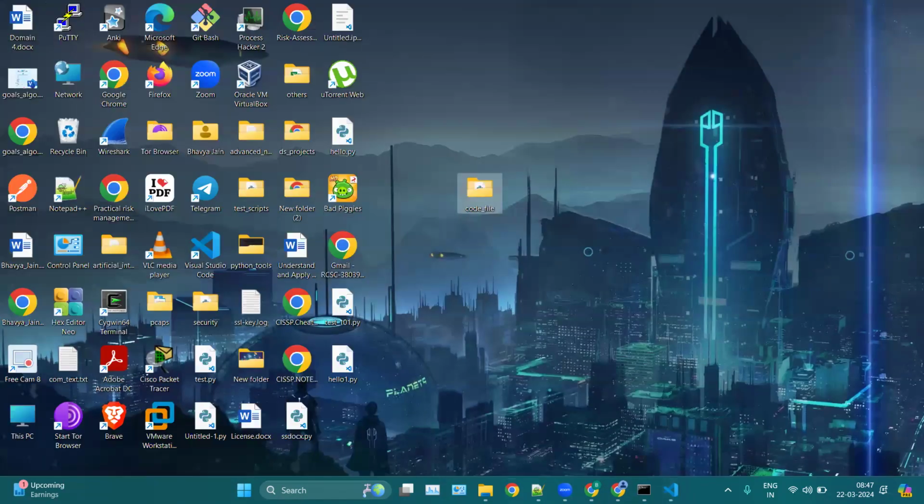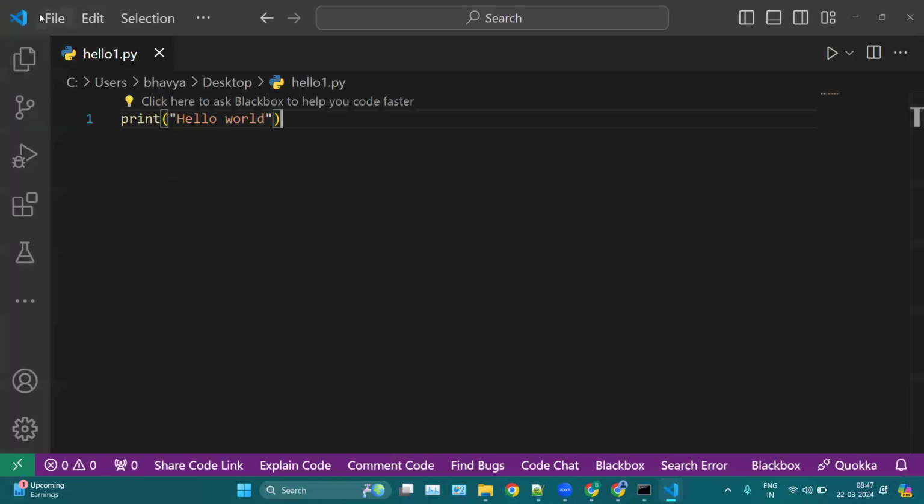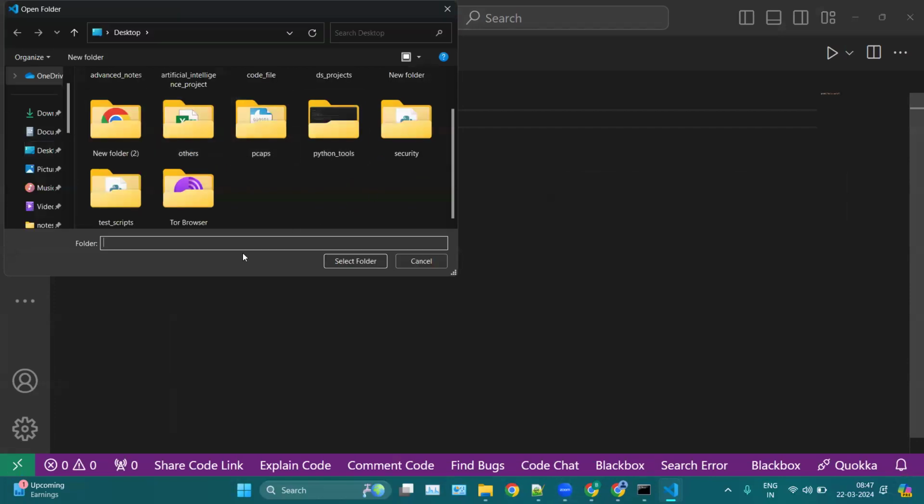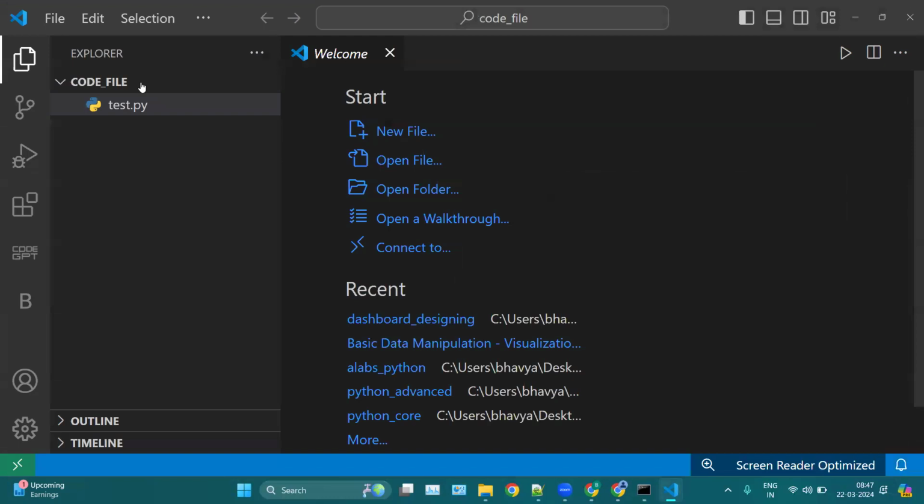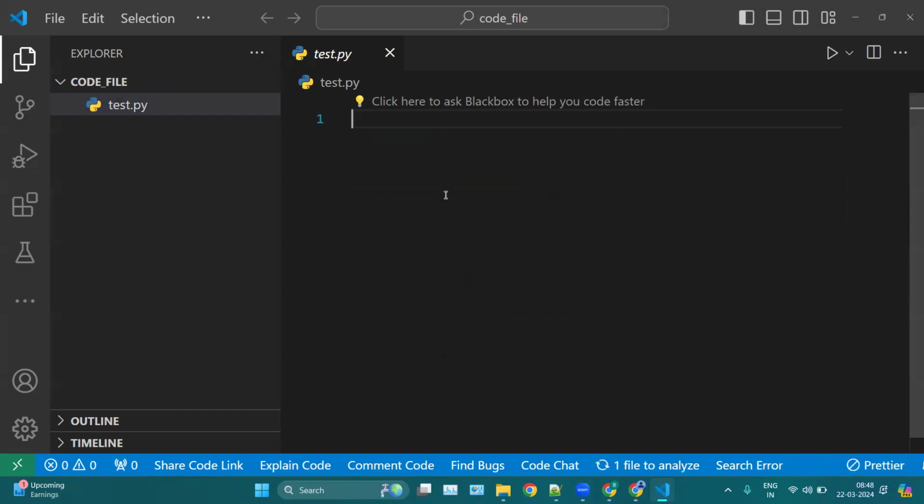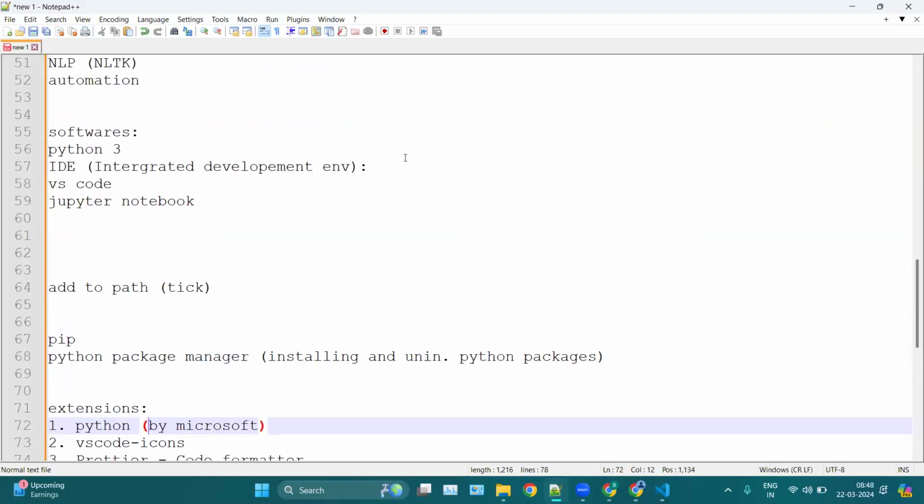And if you want to open any folder inside VS Code, then simply click on File and Open Folder. You can choose the folder you want to open, let's say code_file, and click on Open Folder. Okay, and you can start coding inside your file. Python in VS Code is very easy to use, and it is also very user friendly, interactive, colorful, and effective. That is why we are using VS Code, and that is the main purpose of using any IDE. IDE means integrated development environment.